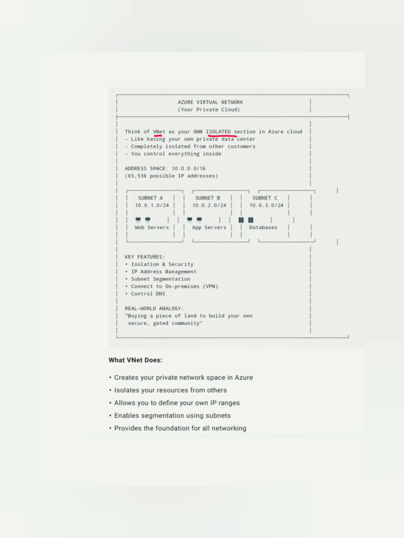Consider an example. You are working with a company called XYZ, and XYZ has offices in different locations.